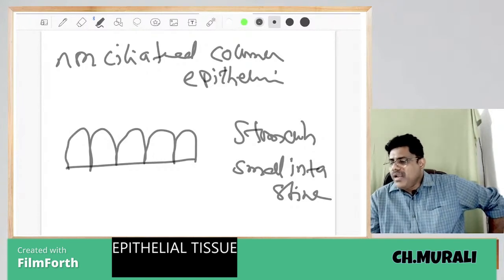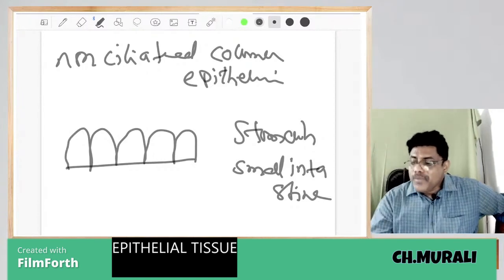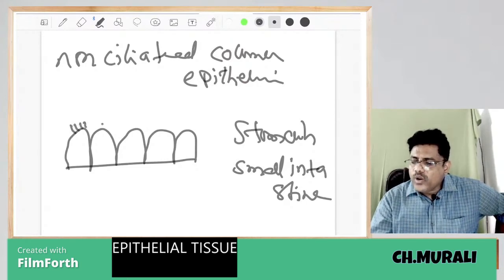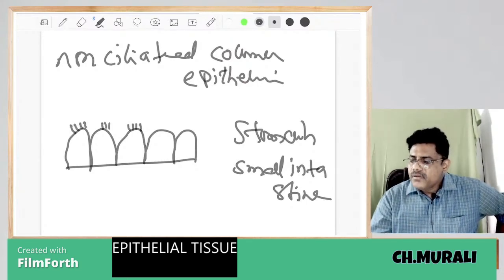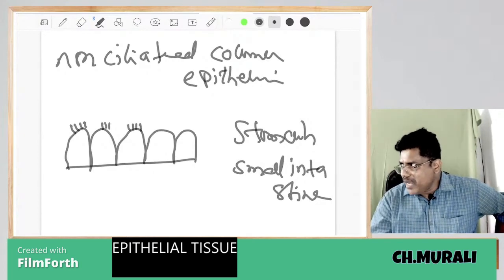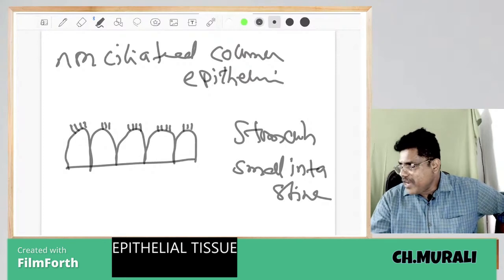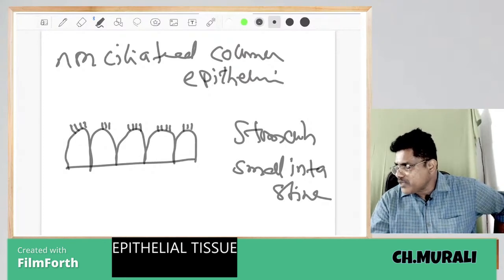In the small intestine, columnar cells contain small microvilli. Microvilli are useful for absorption of digested food.